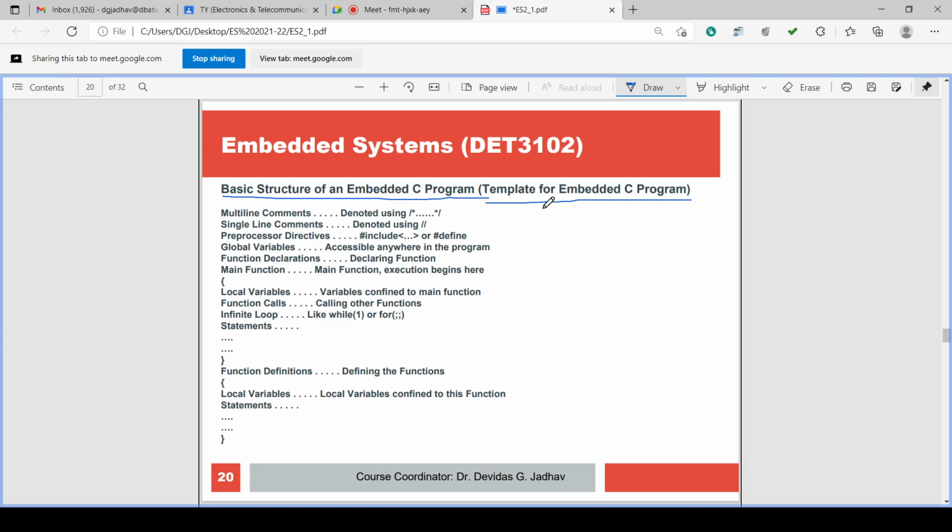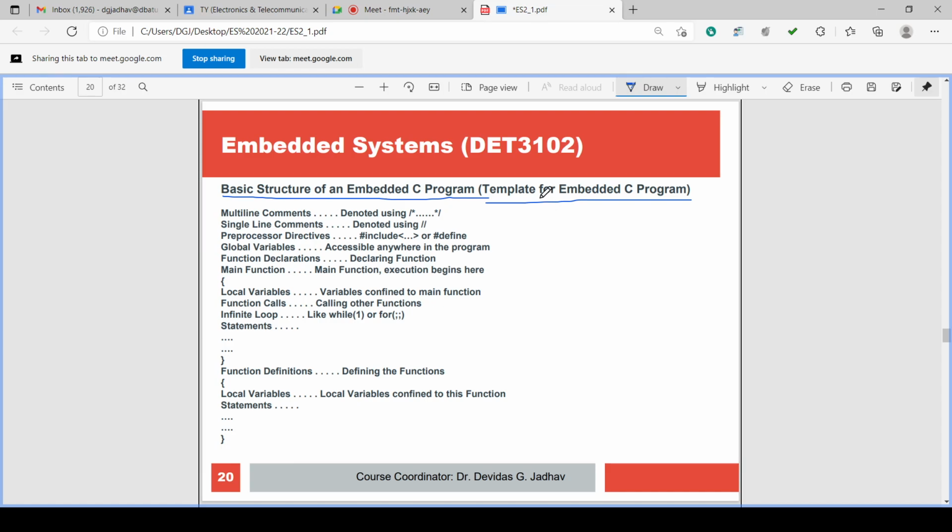The empty program structure, and you can feel that emptiness. Template means some standard program, according to which you can write your code. That means the first line must be this, the second must be this, there must be void main, and there must be curly braces. All these are available, and in that we can fill our required code, fill in the blanks. This is called a template. So this is the template of an embedded C program.